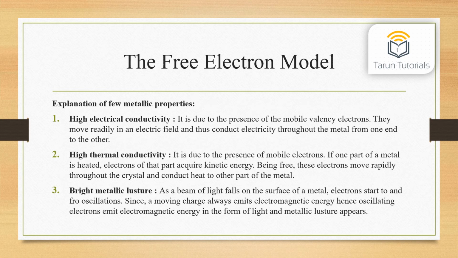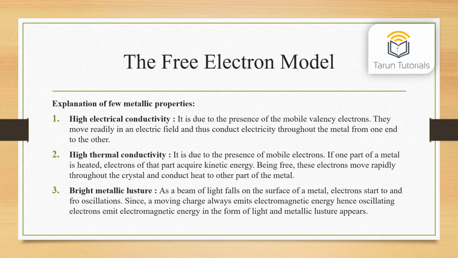Explanation of a few metallic properties. First, high electrical conductivity. It is due to the presence of mobile valency electrons. They move readily in an electric field and thus conduct electricity throughout the metal from one end to the other. Second, high thermal conductivity. It is due to the presence of mobile electrons. If one part of the metal is heated, electrons of that part acquire kinetic energy. Being free, these electrons move rapidly throughout the crystal and conduct heat to other parts of the metal.